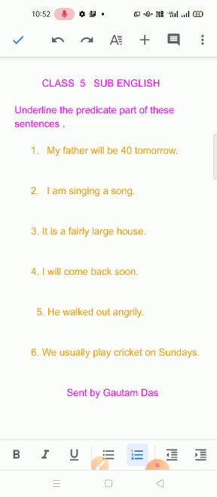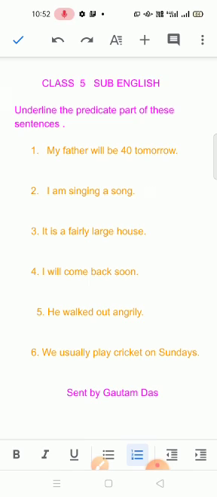The doer of the sentence, you have to find out, that will be the subject. And the remaining part of the sentence is the predicate. Here, underline the predicate part of the sentences.